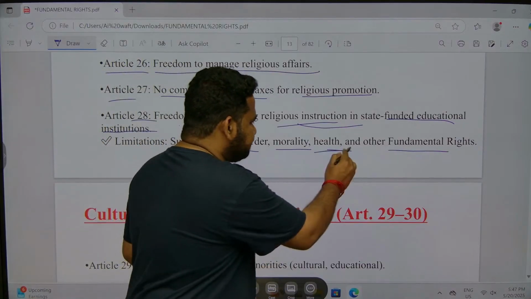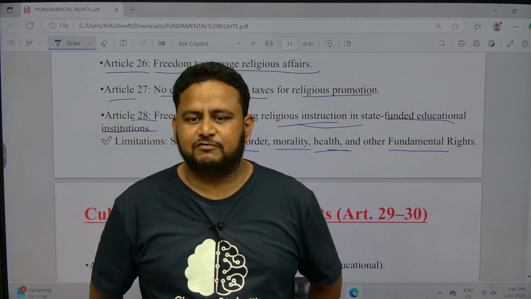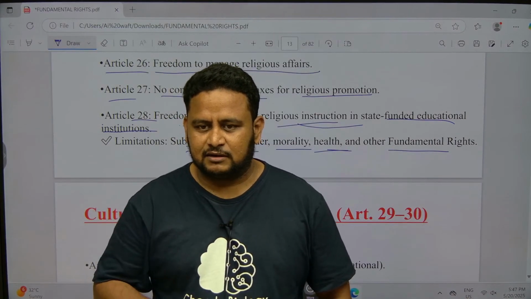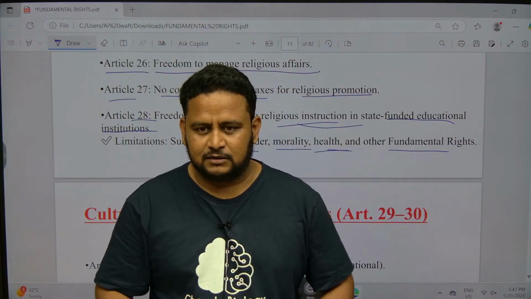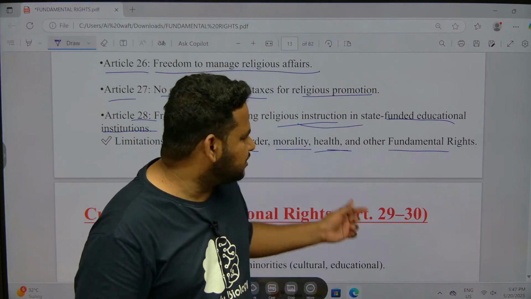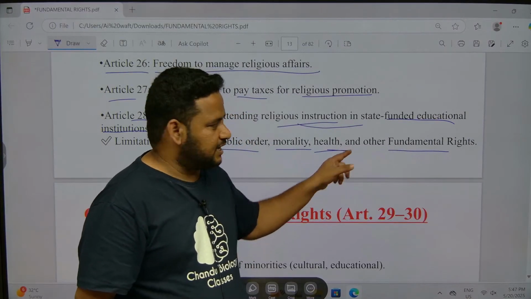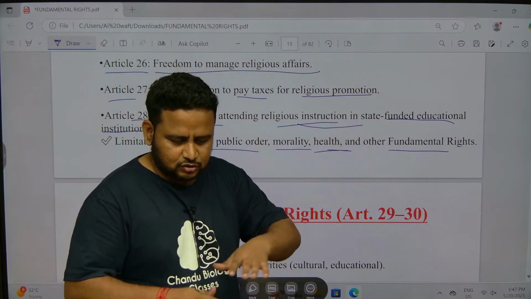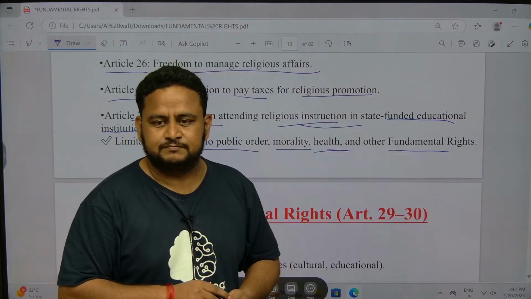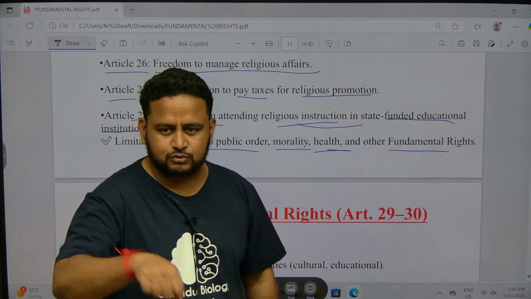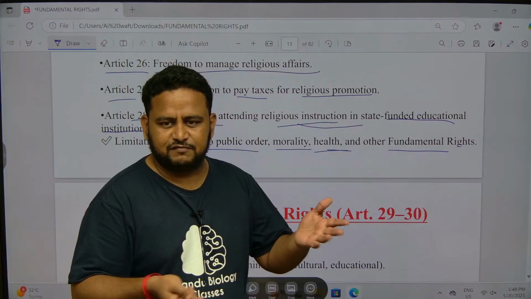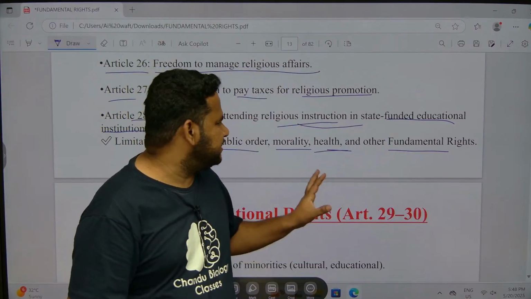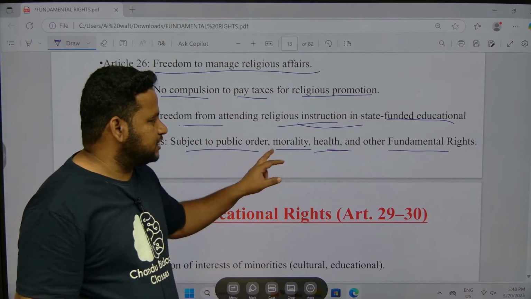Next is health. Suppose there was a COVID outbreak, at that time you cannot say this religious procession is there, I have to take part, allow us to take part. By doing that what will happen? You are spreading the infection, that is the meaning of health, one of the reasonable restrictions. Other fundamental rights: you cannot affect other people's fundamental rights. Like you are conducting a procession and affecting the life of others. Suppose you are taking swords and going like this as part of your religious belief, that will affect other people's life, you cannot violate that, got it? That is the meaning of subject to public order, morality, health and other fundamental rights.